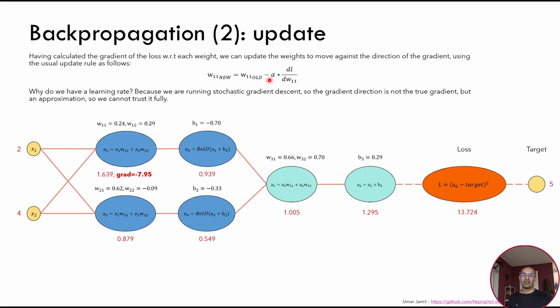Now, why do we have a minus sign here? Because, as I showed before, the gradient indicates the direction in which the function is growing, the loss function is growing with respect to the parameter. And we don't want to make the loss function grow, we want the loss function to decrease, so we move in the opposite direction of the gradient. So that's why we have a minus sign here.